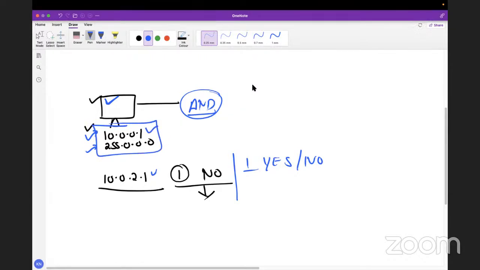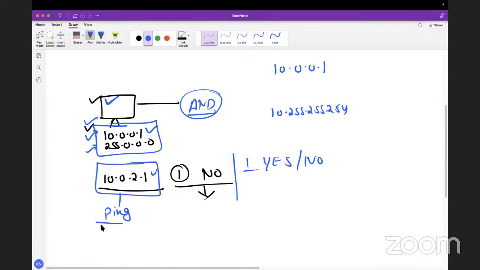So it will say, I'm having a subnet starting from 10.0.0.1 and ending at 255.255.255.254, and it will verify whether the address I'm trying to ping or reach is in between here or not.